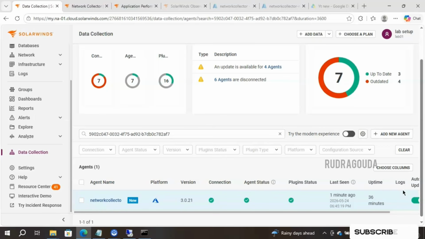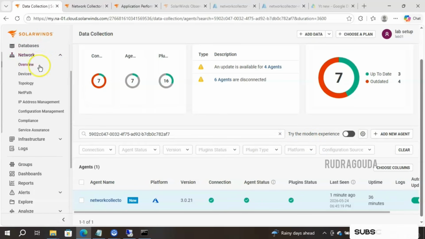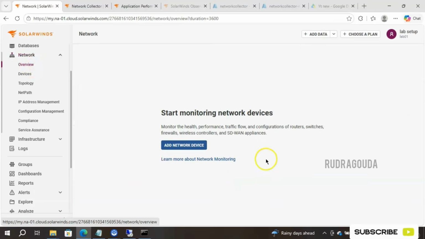Yes, we can do the monitoring of the network devices with the help of that particular network collector. How to do that? For that, you should go into the Network option as you can see on the screen. Just expand that, then click on Overview and it will give the complete list of the devices that are under monitoring as network devices. Currently, I don't have anything as a network device.